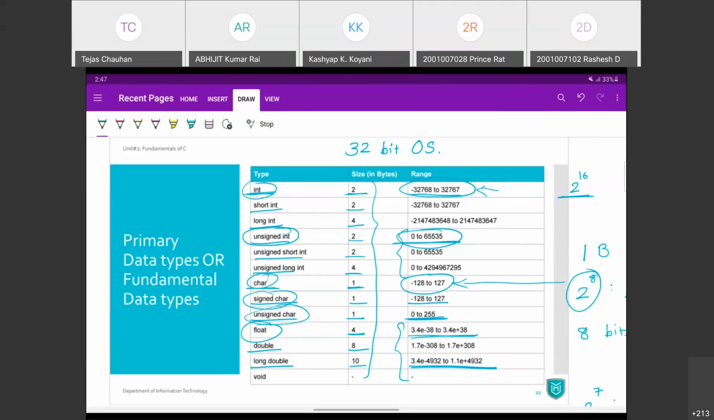So look, if you want to store the value 10, which we can store using 2 bytes only, but if you use the float data type for that, then actually you are wasting 2 more bytes here, right?